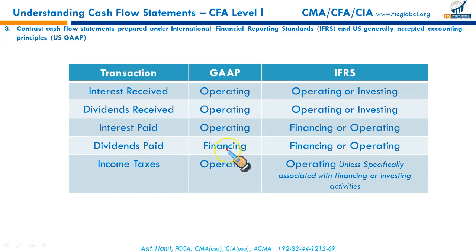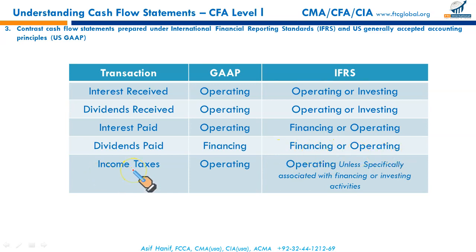Dividend paid is considered a financing outflow under US GAAP, explicitly asked in many questions in your EOC as well as the Kaplan edition, the questions of which I have just shared in the groups. So remember, dividends paid under US GAAP are considered a financing outflow, but under IFRS you have the option to show it as financing or operating.